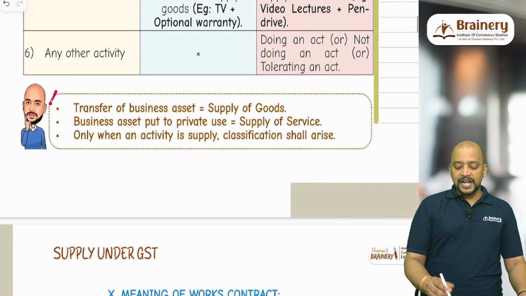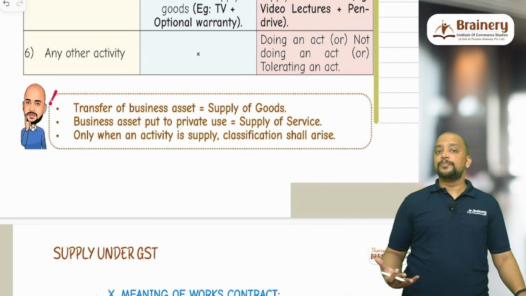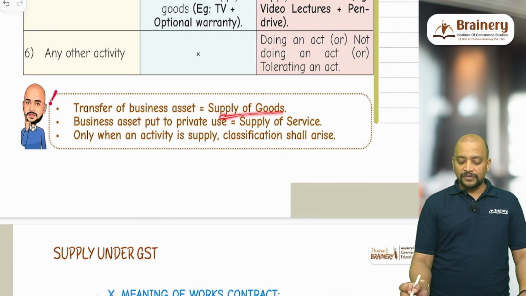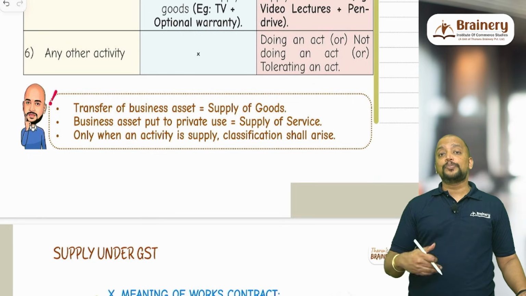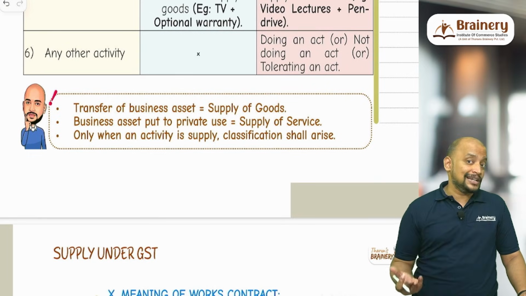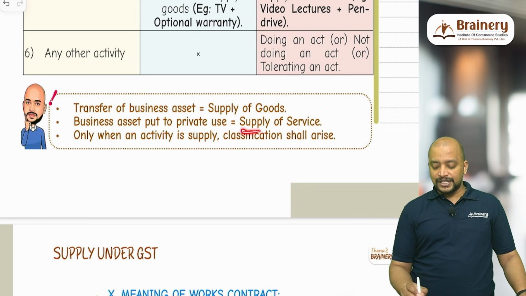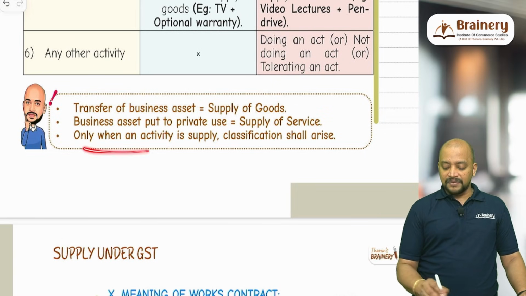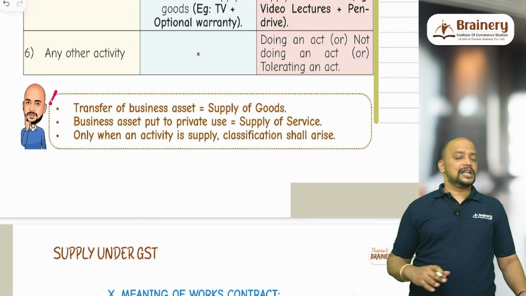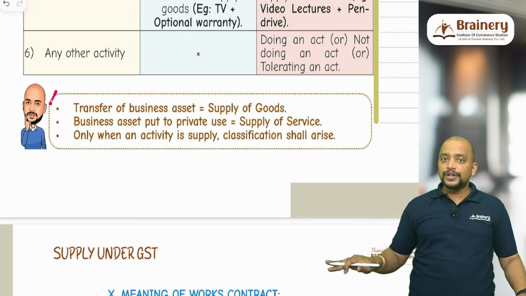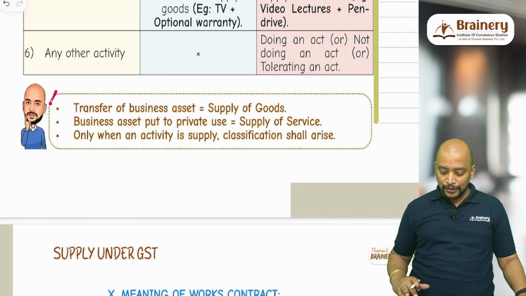Then say the transfer of business asset. Whenever there is a transfer of business asset, definitely it will be supply of goods. What if a business asset is put to private use? It means I am not giving you the title, I am just asking you to use it, so therefore it is supply of service. Only when an activity is a supply, the above classification shall arise. What if the activity is not a supply? Then we don't have to apply this 7(1A) read with Schedule 2.